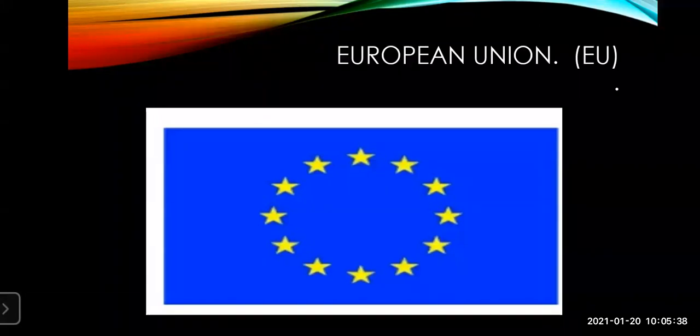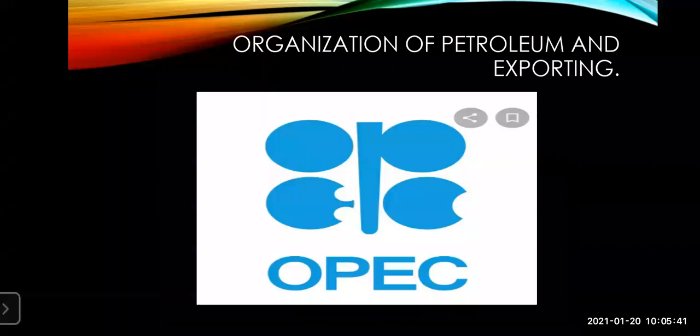Now, next type of organization we'll see. Organization of Petroleum Exporting Countries, OPEC. Here you can see on the slide the logo of the Organization of Petroleum Exporting Countries. So 13 countries are the member nations of this, and the headquarters is in Vienna, Austria. And the aim is controlling the international trade of crude oil. So this particular organization works on controlling the international trade of crude oil, controlling the rates of crude oil production among the member states, and maintaining consensus in oil exports.